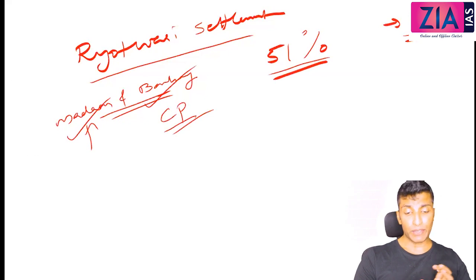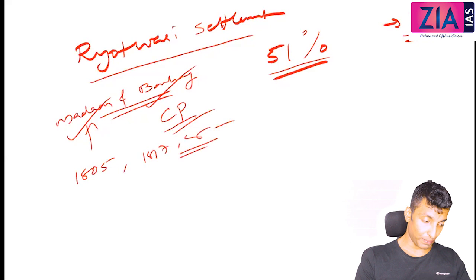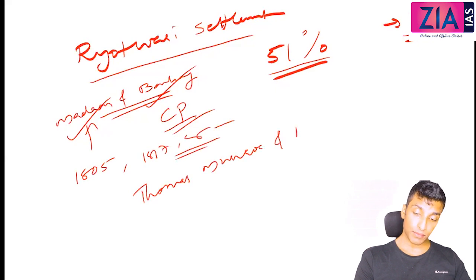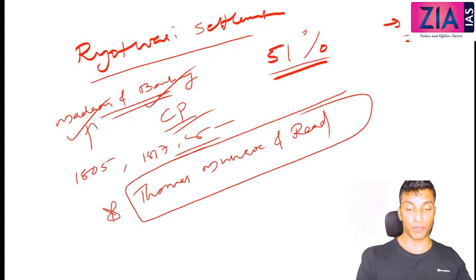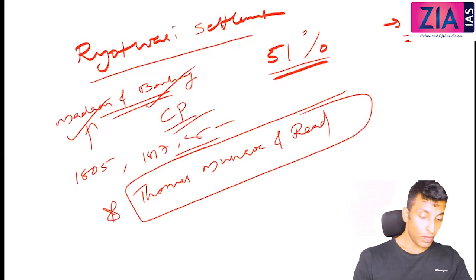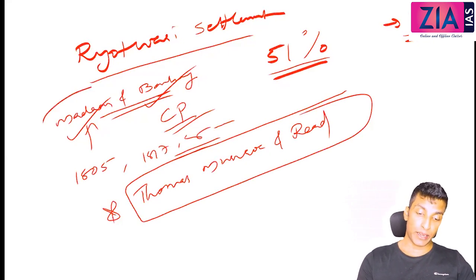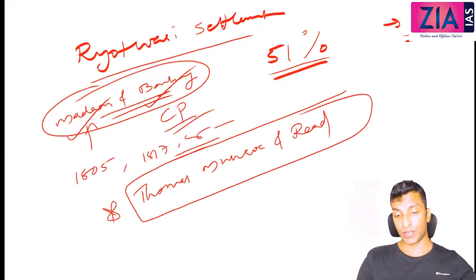It was actually introduced in different phases, so you don't need to know the year. It started in 1805, then in 1817, 1818 in the Bombay region, etc. It was introduced by Thomas Munro and Reed. In the 2017 prelims, the question was: who introduced the Ryotwari settlement? Very simple question. Thomas Munro and Reed. Where? Madras, Bombay, mainly in the southern and central region. The previous one was in the eastern region.